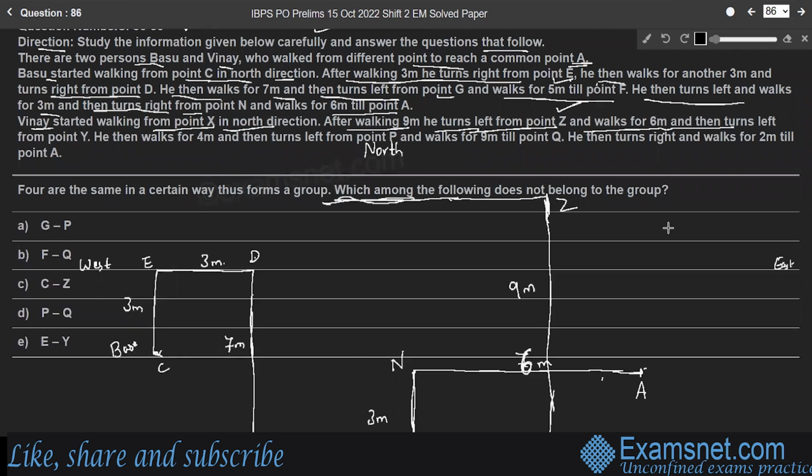After 6 meters, he reaches point Y and turns left again, to the south direction.